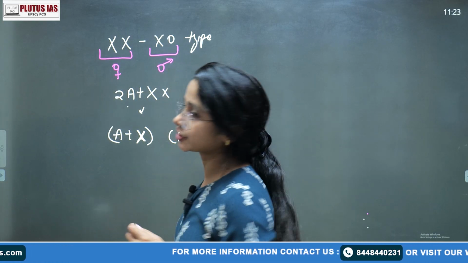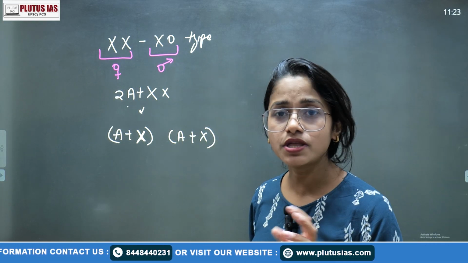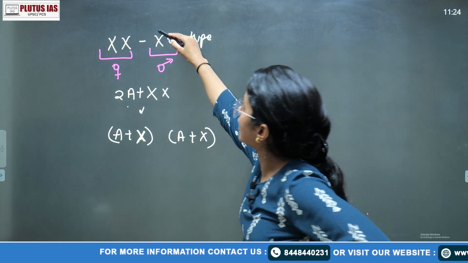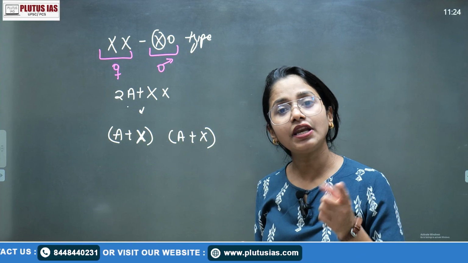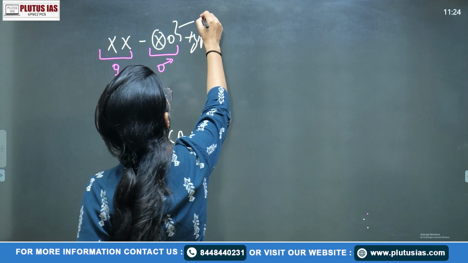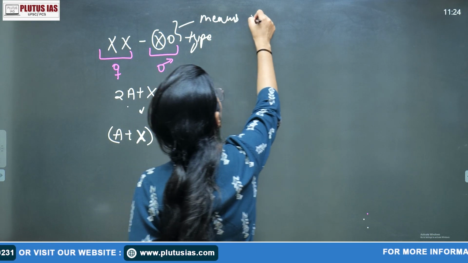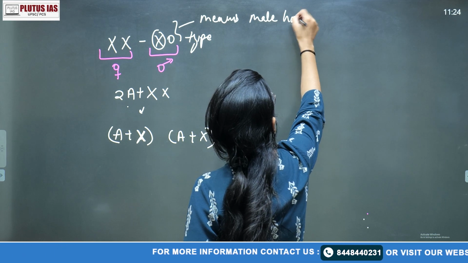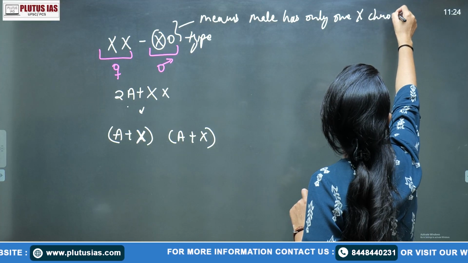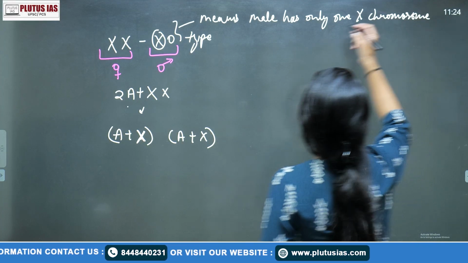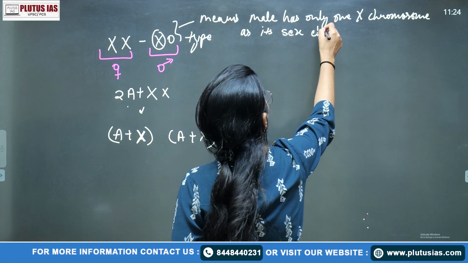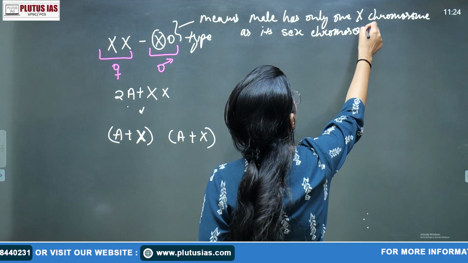Actually, in the XO type, what is O here? O does not mean any specific type of chromosome. It simply means that the male has only one X chromosome. Even the total number of chromosomes would be different. So it means the male has only one X chromosome as its sex chromosome.